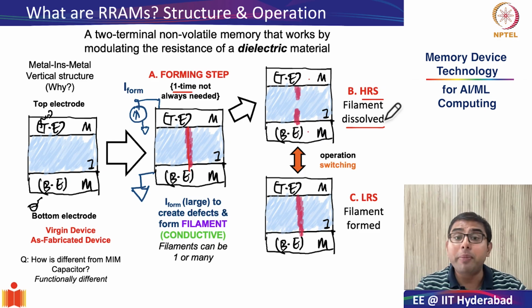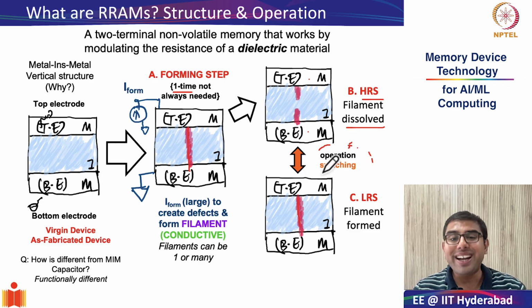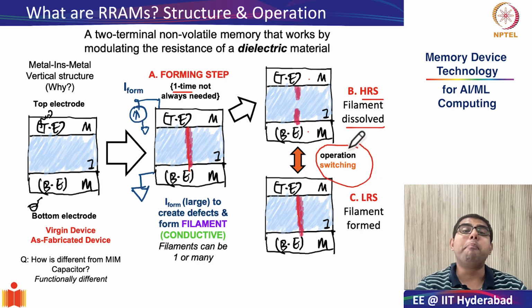Therefore, because the filament is dissolved, it is in high resistance state, or it can be in the state that it has already formed. So from formed state to dissolved state, you switch from low resistance to high resistance, and when you can do this repeatably with high endurance back and forth, that is the key criterion here. When you can repeatably do it back and forth, only then can you call it an RRAM device.